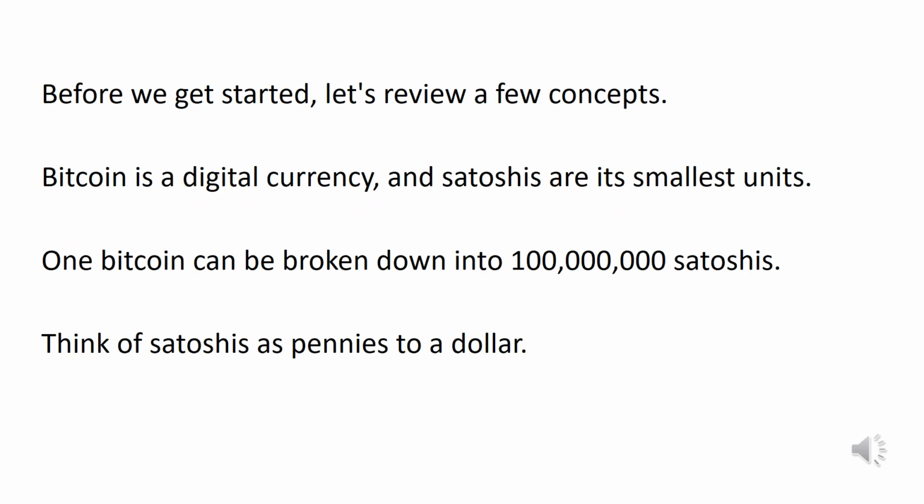Before we get started, let's review a few concepts. Bitcoin is a digital currency, and Satoshis are its smallest units. One Bitcoin can be broken down into 100 million Satoshis. Think of Satoshis as pennies to a dollar.